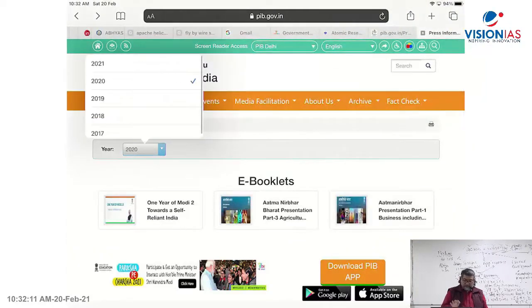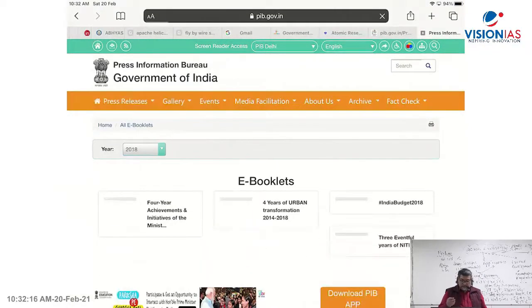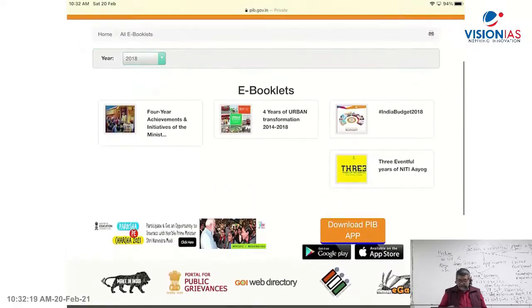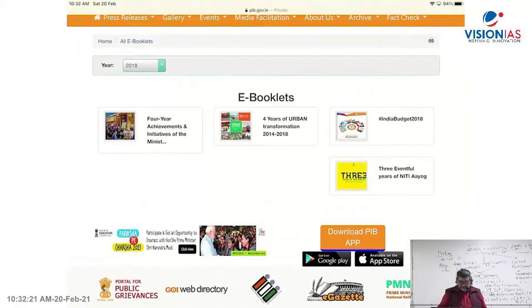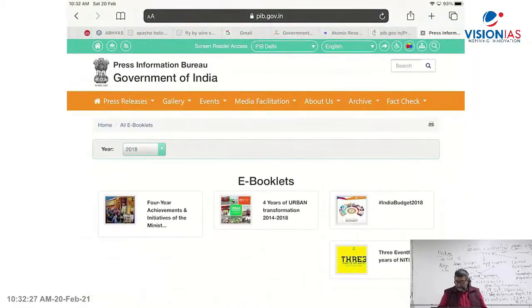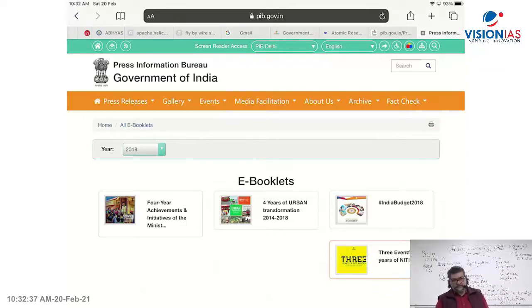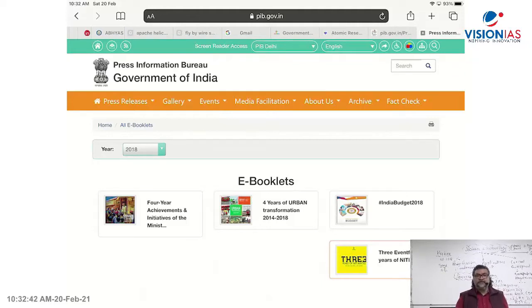Let's say, for example, 2019, or if I go to 2018, you can see all those. For example, here, I'll just give you this part: 3 eventful years of Niti Aayog. You know, Niti Aayog also comes out with a roadmap for implementation of technologies in the country, whether it is AI, big data, cyber physical systems (CPS), quantum computing, or blockchain technology. So all these are making headlines.